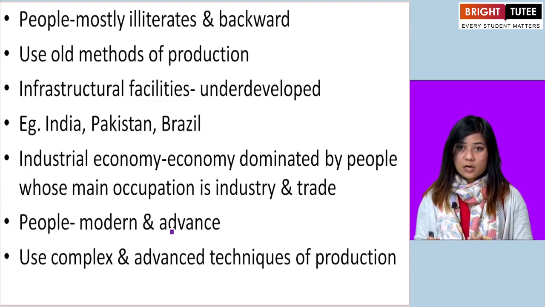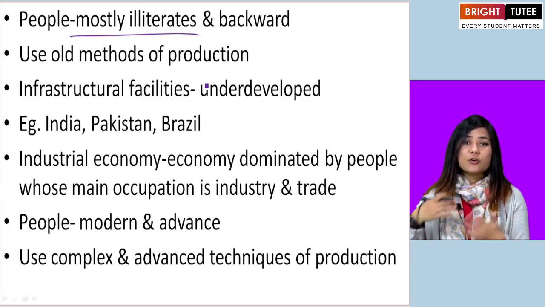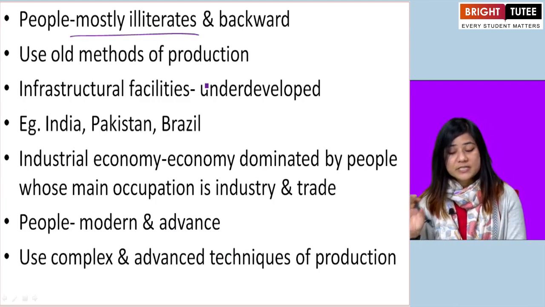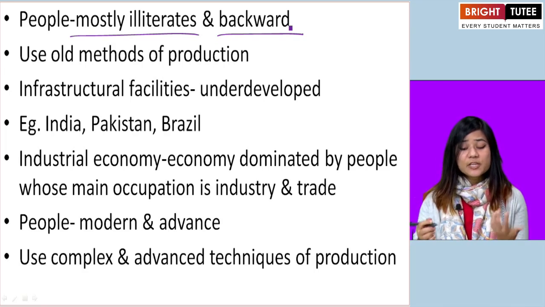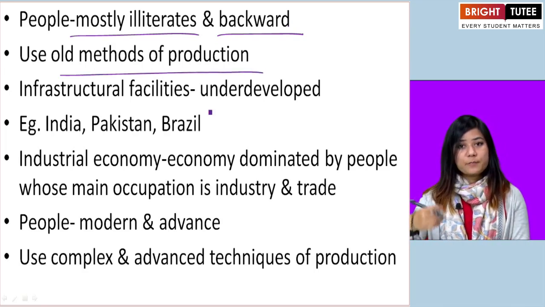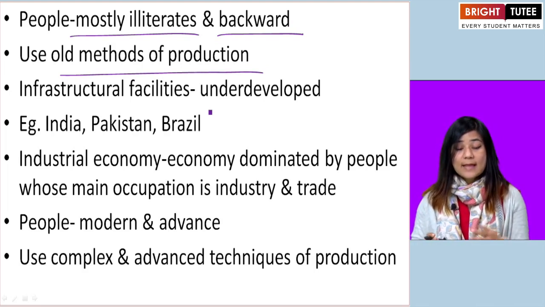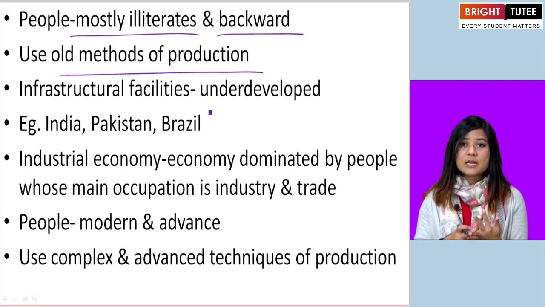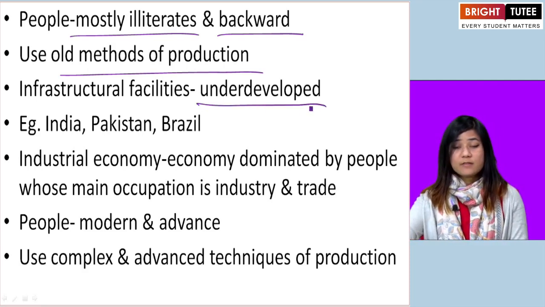Here the people are mostly illiterate. They are not educated, they do not know how to read and write, and they are backward. They use old, traditional methods of production, and the infrastructural facilities like transport, railways, and others are underdeveloped.